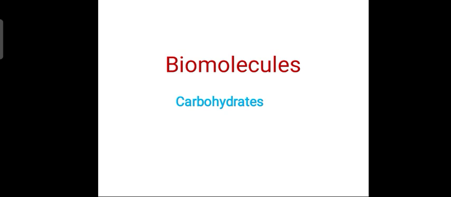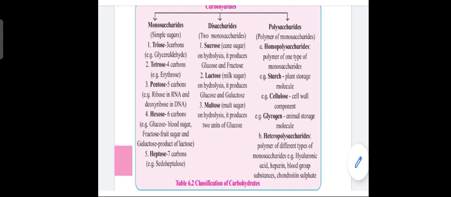Okay, so let us discuss the carbohydrates classified based on the chemical structure. These are mainly of three types. The first one is the monosaccharide, as you can see in the picture. The second one is the disaccharide. The third one is the polysaccharide. Coming to the monosaccharides, these are soluble in water and are mainly subdivided into triose, tetrose, pentose, hexose and heptose. We will discuss this in the next part.